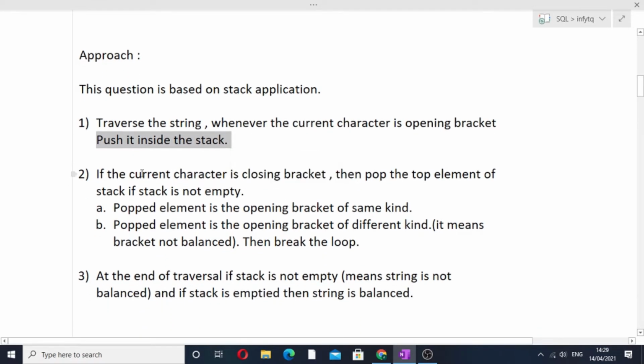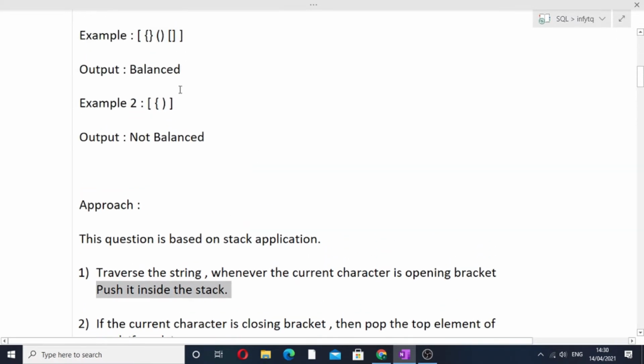Second, if the current character is a closing bracket, then we have to pop the top element of the stack if the stack is not empty. This is an important condition. Now if the popped element is the opening bracket of the same kind, so let's suppose we have encountered the closing bracket. Once we have encountered the closing bracket, then we have to pop the top of the stack.